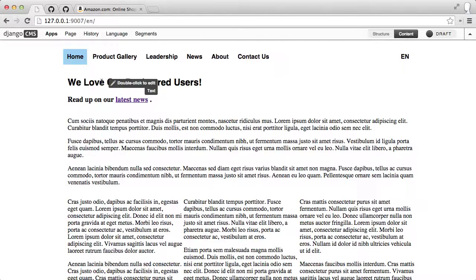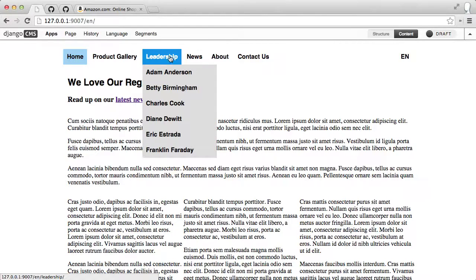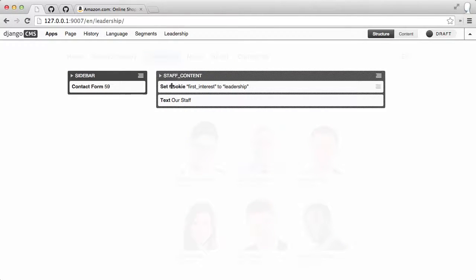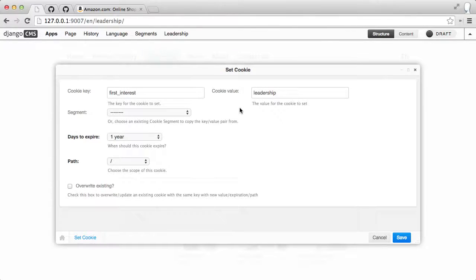And by the way, in order to ease development in this area, I'll show you what we've done here. I'm going to go into structure mode, and you can see there's a set cookie plugin, and you can add that to a placeholder. It doesn't have any visual appearance. It basically just emits enough JavaScript to set the cookie.